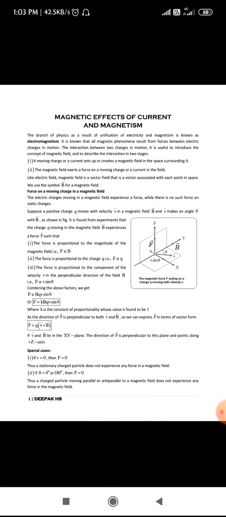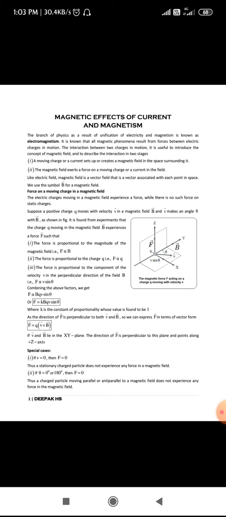So if the magnetic field value is more, the force experienced by the charge is more. And the next is that the force is proportional to the charge. So if the magnitude of the charge is more, the force experienced is also greater.